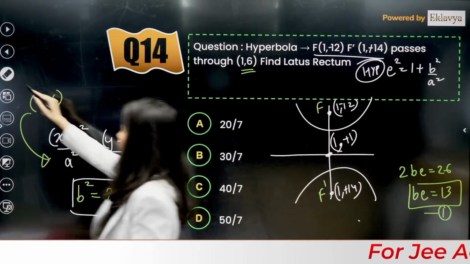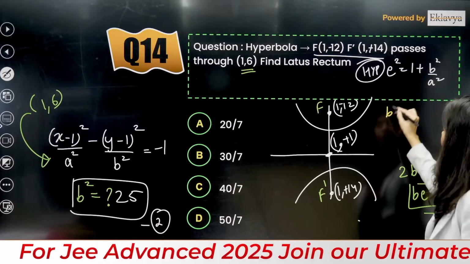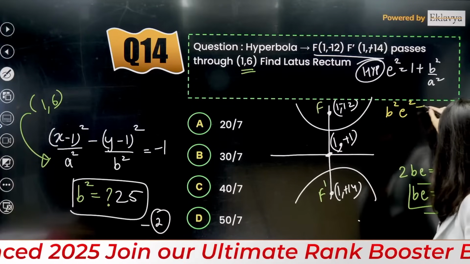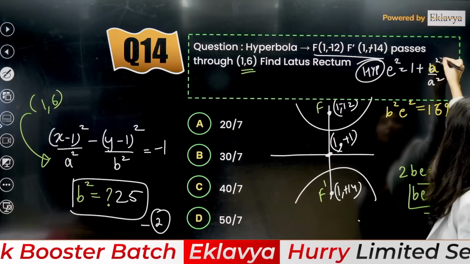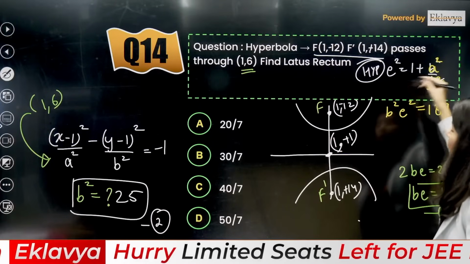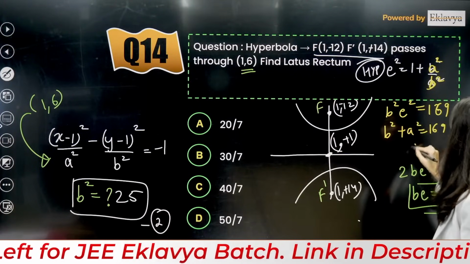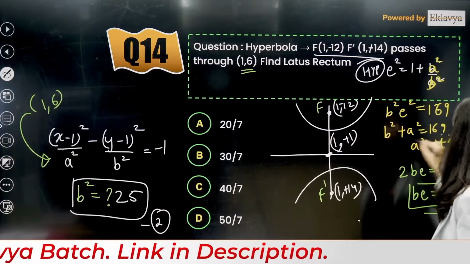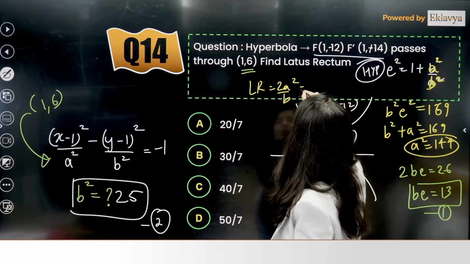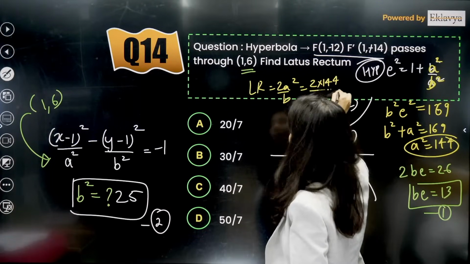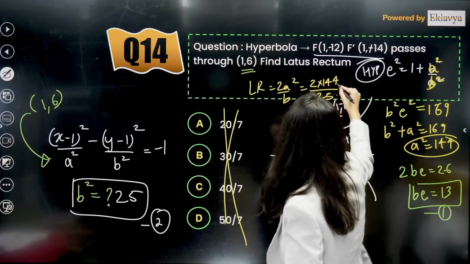Okay, square it right away. So B is equal to 13, E square is equal to 169. So if you put this formula, this is A square by B square, conjugate. So B square plus A square is equal to 169. A square from here will be 144. Length of latus rectum will be what? 2A square by B. So 2 into 144 upon B, where B is 25. So this is incorrect, this is the correct answer.